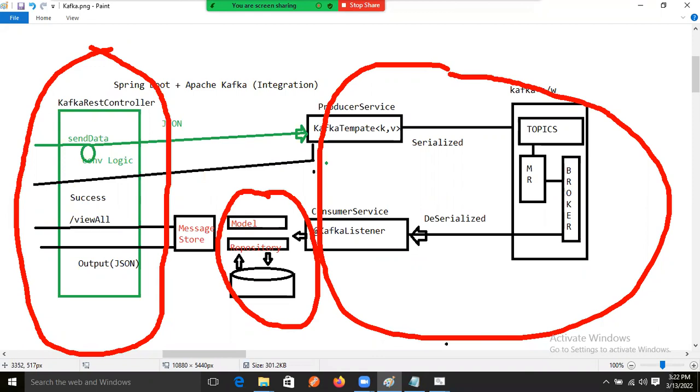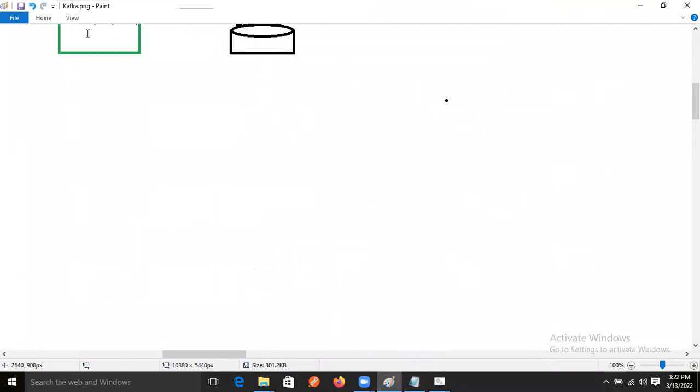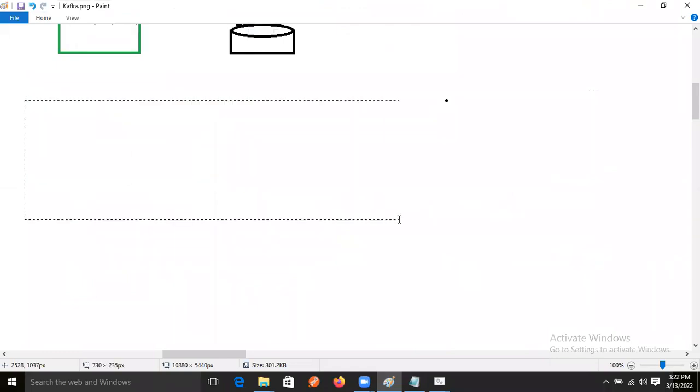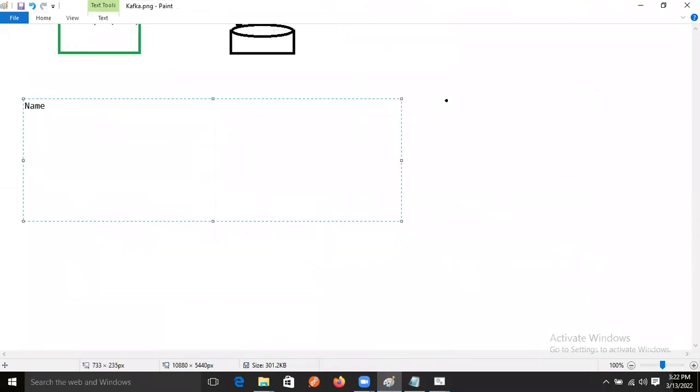So let's decide the name. We can take the name Spring Boot Kafka service.